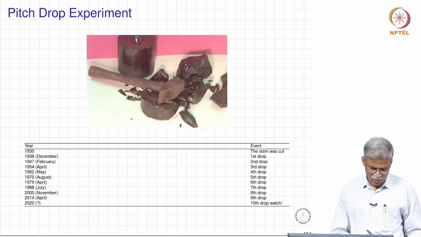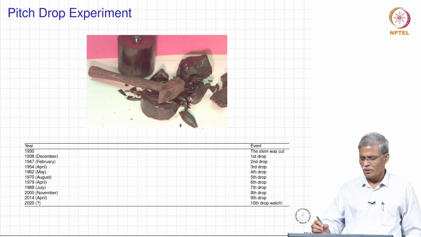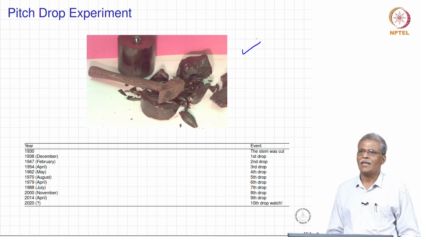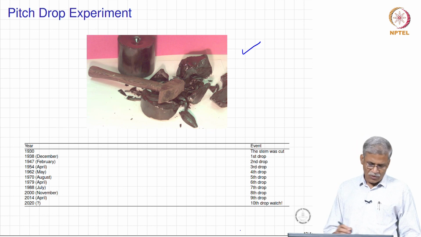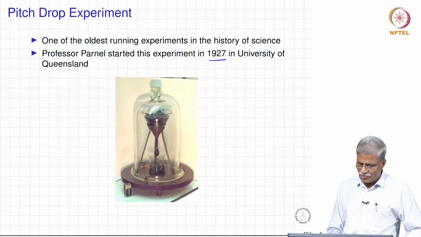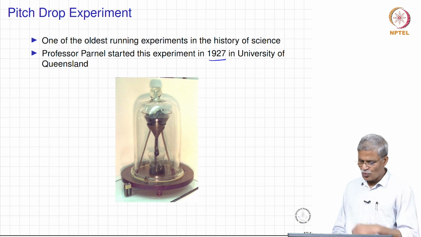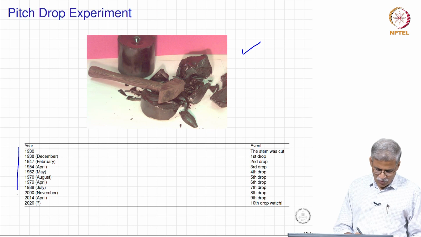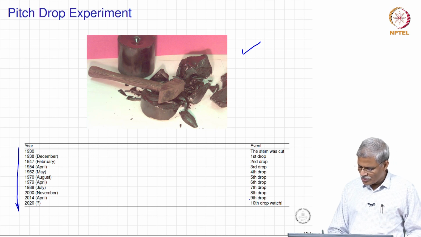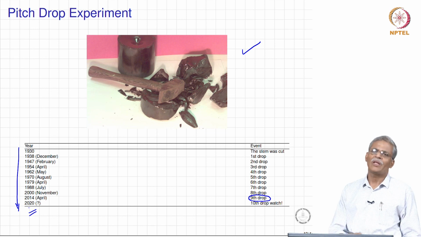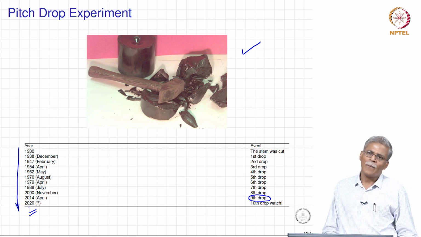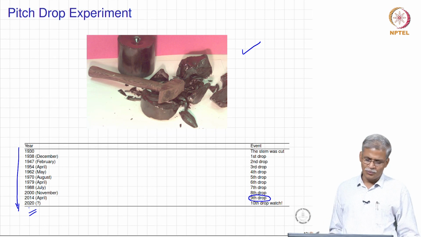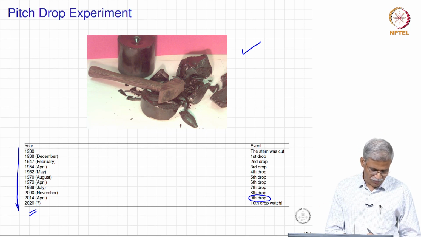If you take this pitch and hit it with a hammer, it is going to break like an elastic solid, but if this same pitch is filled in a funnel and allowed to flow gently, you can see the interesting history here. From 1930 till 2014, 9 drops have fallen down, and there is a website called the drop watch, and we are expecting that by May or June 2020 the 10th drop is likely to fall down.